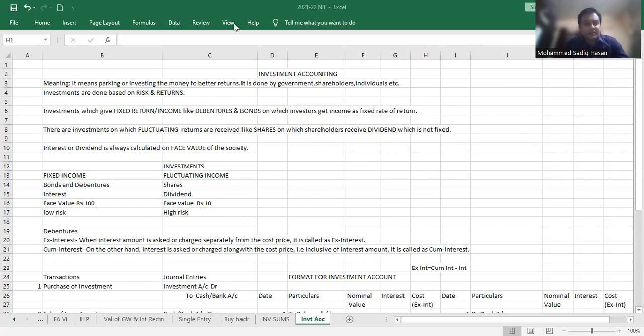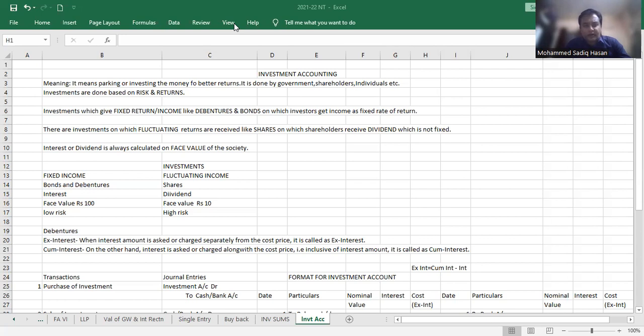It is done based on risk and return. The more the risk, the more the returns; the less the risk, the less the return. All these permutations and combinations are part and parcel of investments. In this particular chapter, there are two types of investment we need to study: one is shares, and one is debentures or bonds. First I'll give you a briefing about debentures and shares, and then I'll focus on the debenture part.